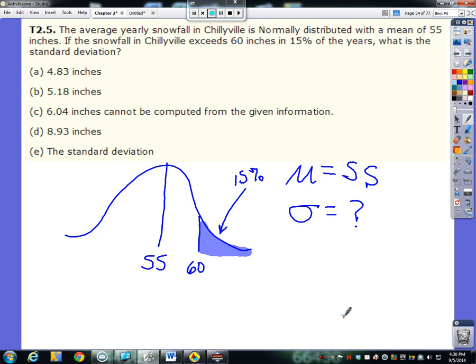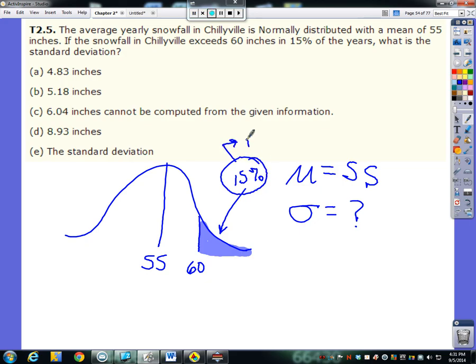Now, could I use normal CDF in this scenario? Well, let's see. I know a lower bound. I know an upper bound. I know a mean. But I don't know a standard deviation. Sad face. So if I can't use normal CDF, we can at least use this 15%.